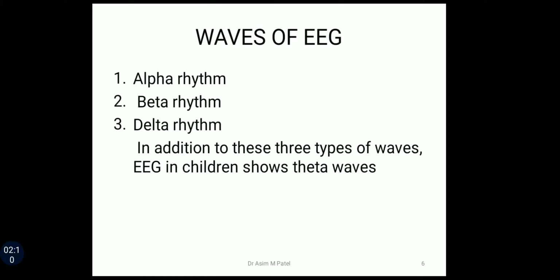The different types of waves of EEG. There are basically three types of EEG waves, and a fourth one is also there. The first one is alpha rhythm, second one is beta rhythm, and third one is delta rhythm. In addition to these three types of waves, there is one more wave which is seen especially in children, which is called theta waves.